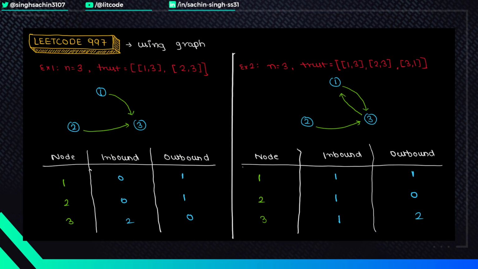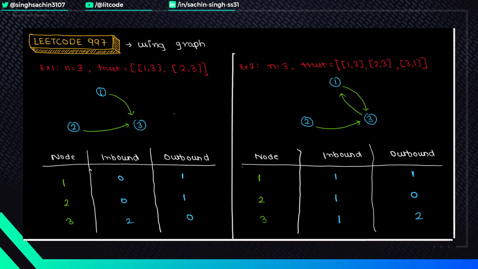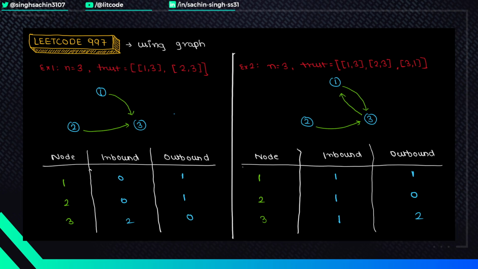This is the approach which we'll be using to solve this question. First I will go through what we have done over here, and towards the end we'll see what is the crux of it. I have used two examples from the question itself. The first one is n equals 3, and this is the trust array: 1 trusts 3, 2 trusts 3. If you plot the graph, it will look something like this. These are the nodes and these are the edges. So 1 trusts 3, 2 trusts 3.